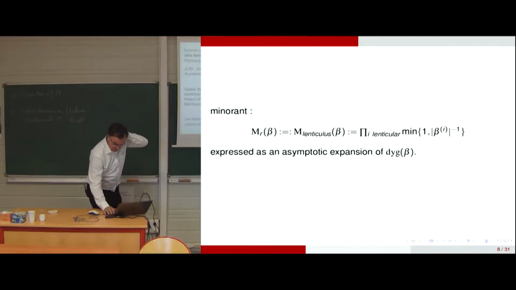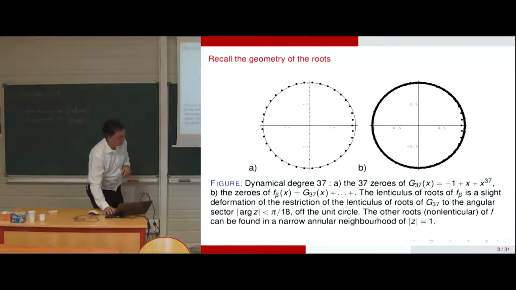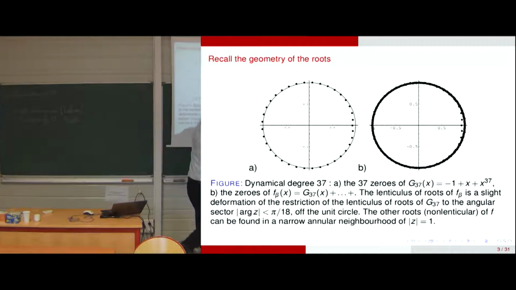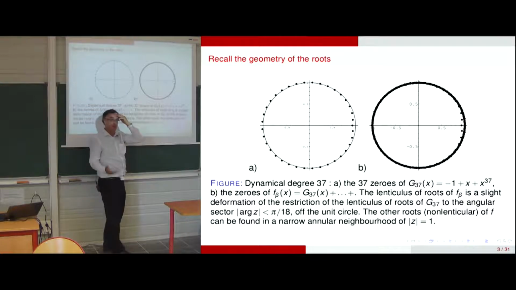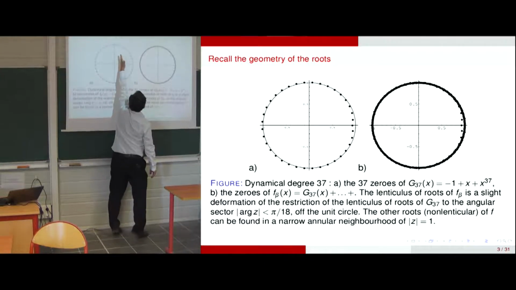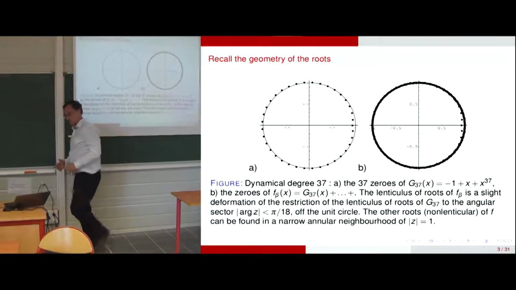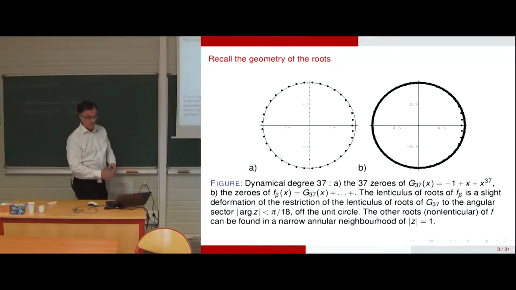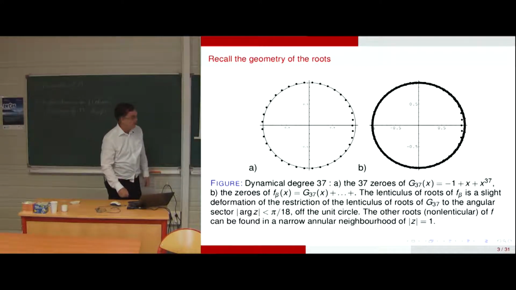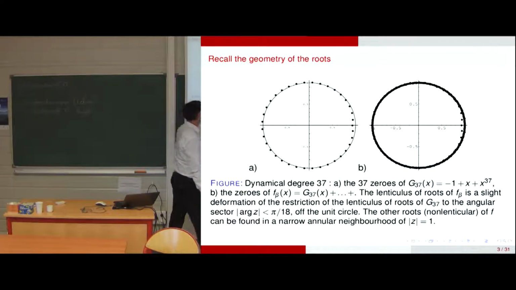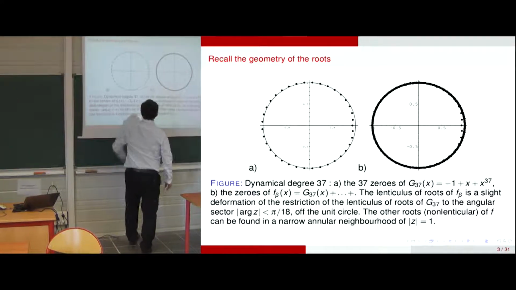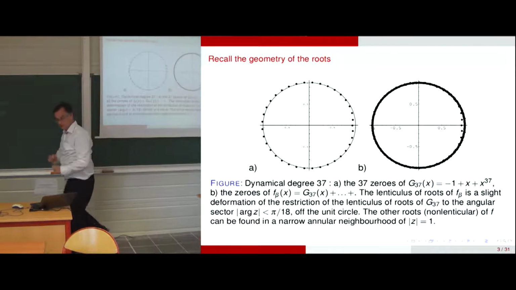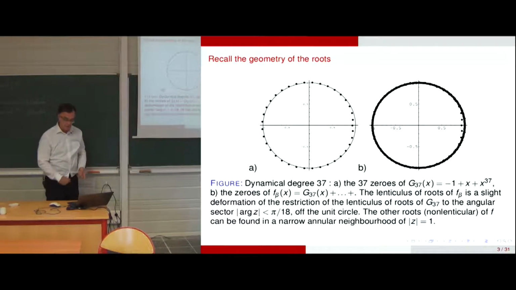And actually, what appears in this trinomial is that there are three regimes. In a very narrow angular sector, there is one regime of asymptotic expansion up to order 4, another one, and then a complete region after, where there is a unique form. So we have to play with that. And when the dynamical degree is sufficiently large, these two regions become extremely negligible.